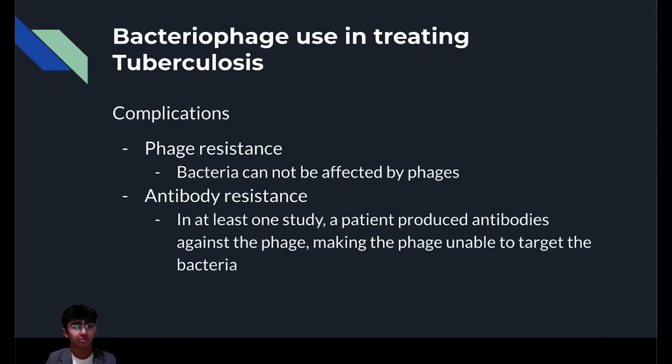Although phages have shown promise in treating patients, there are many challenges to phage therapy regarding tuberculosis. Some challenges include bacteria developing resistance to the phages that infect them, and the limited host spectrum where phages are not able to infect enough types of bacteria. Additionally, there is the question of antibody resistance when it comes to delivering the phages into the body. In at least one case study, a patient has produced an antibody against the bacteriophages, rendering the bacteriophage useless.